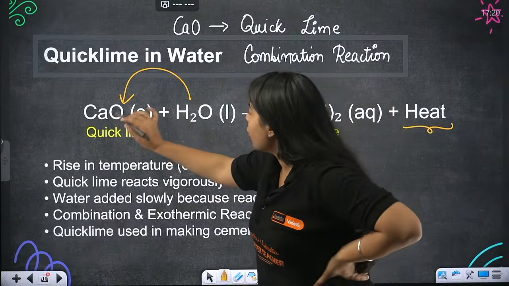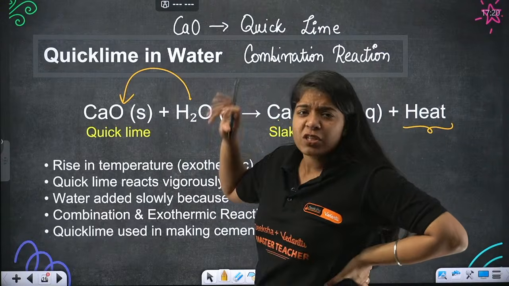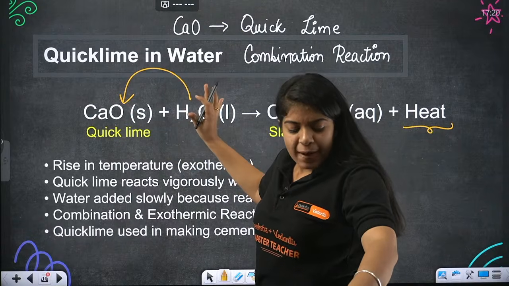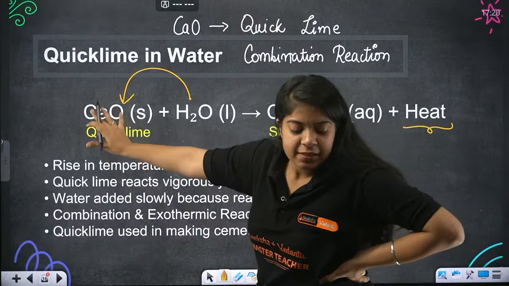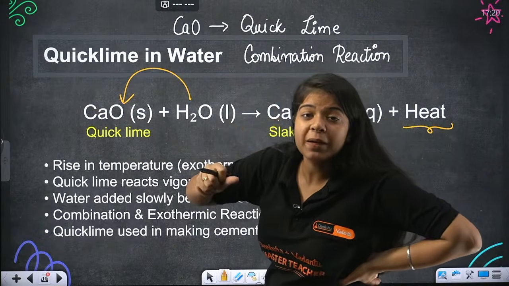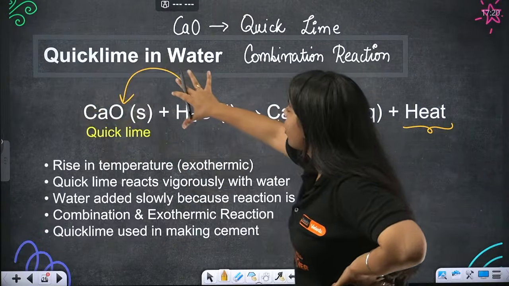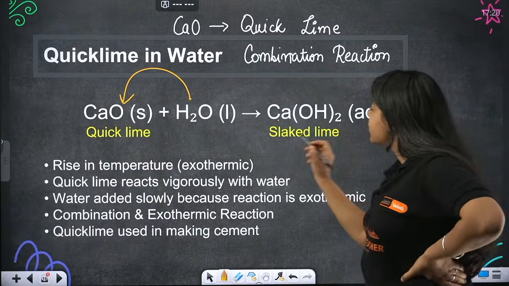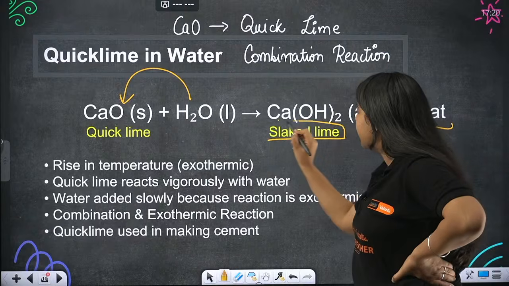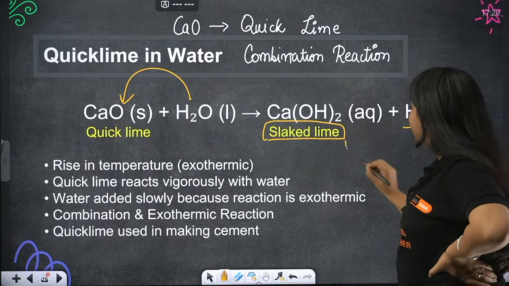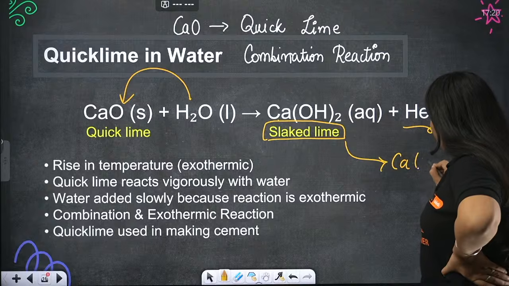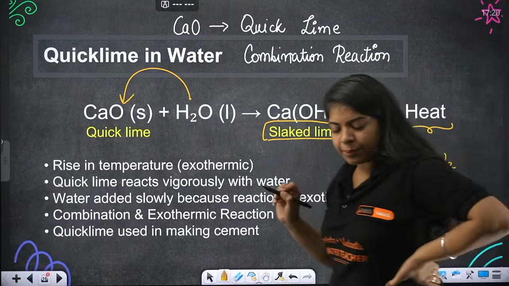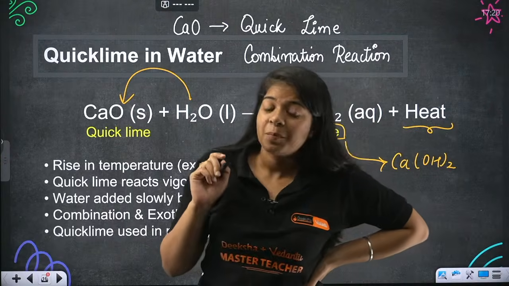Okay, so CaO combined with H2O. H2O is feeling very lonely. He wants 1 more oxygen. So he gets combined with CaO, right? And what becomes? Calcium oxide with water becomes calcium hydroxide. And what is that, beta? That is your slaked lime. CaOH twice. That is your slaked lime. Ma'am, how will I remember? Practice.